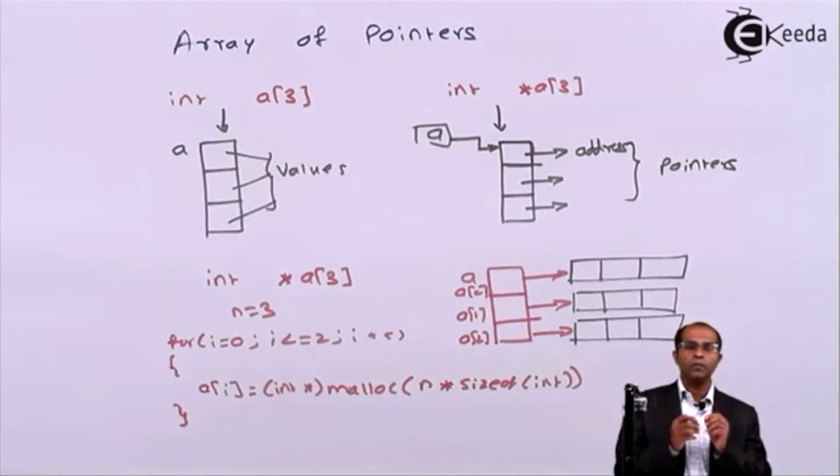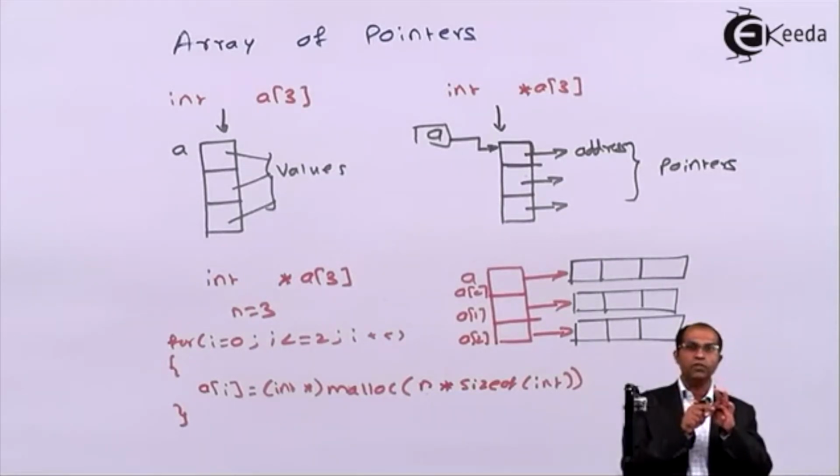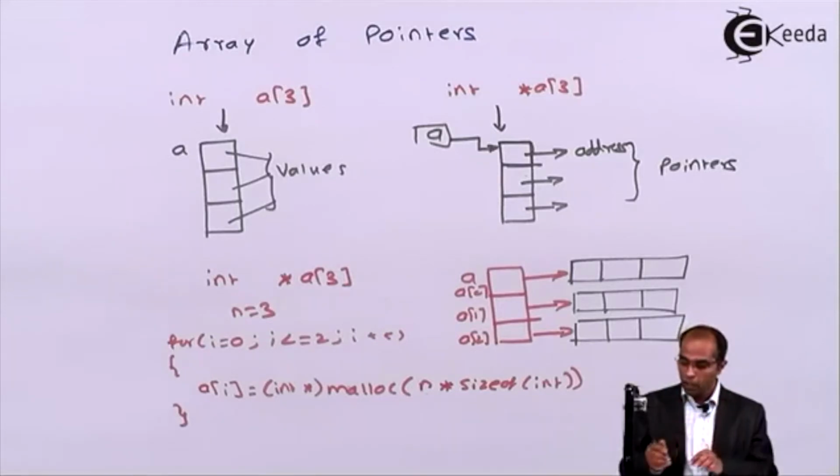So if you want to do a practical program of a two-dimensional array with malloc, then this is how we are going to do it. First, we are going to create an array of pointers, and then for every individual pointer, I'm going to create memory. So how do I refer to the first location?